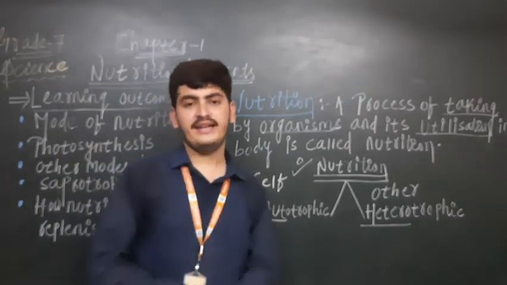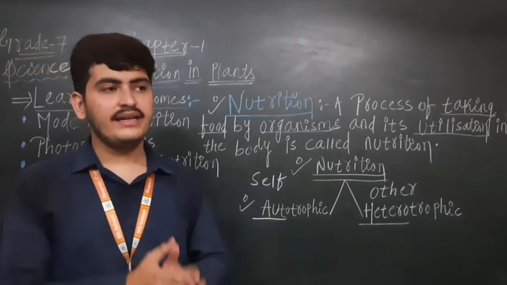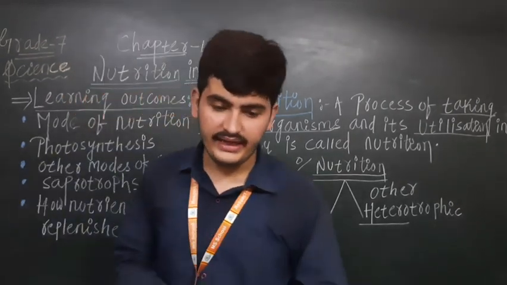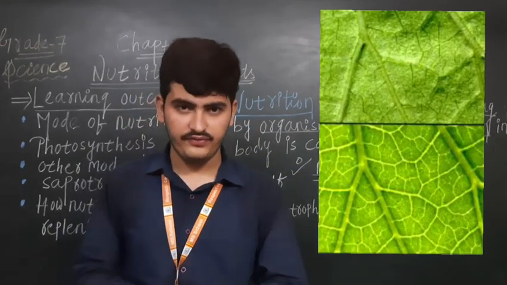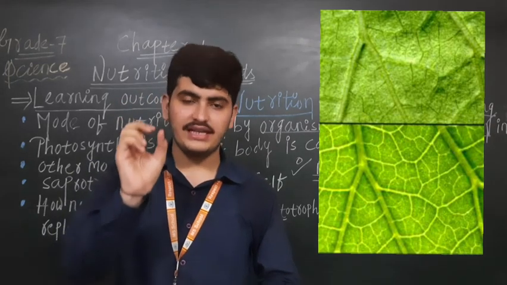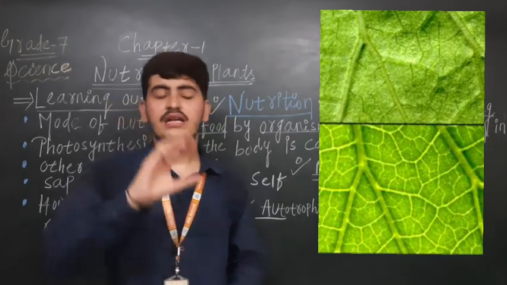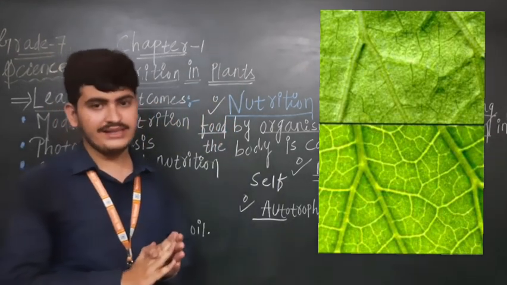As I told you, the leaves are getting carbon dioxide from the air. They are getting the carbon dioxide through the tiny pores which are present on the surface of the leaf. The tiny pores are surrounded by guard cells, and this is known as a stomata.